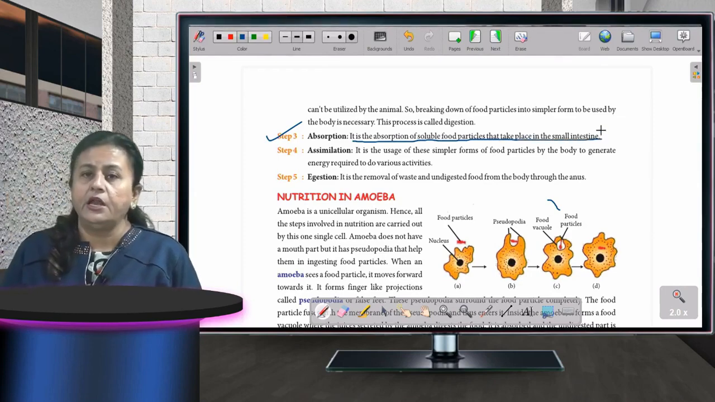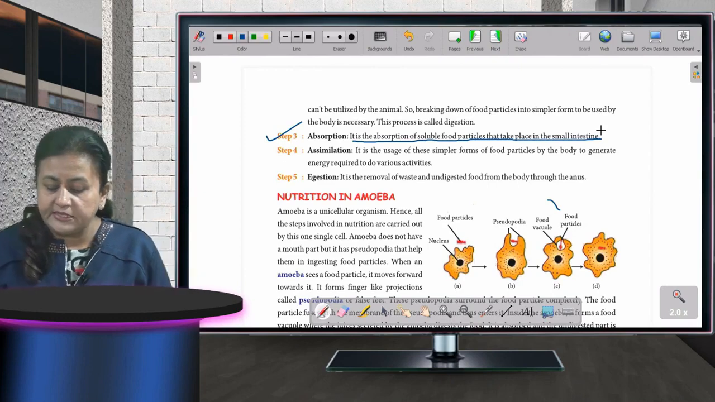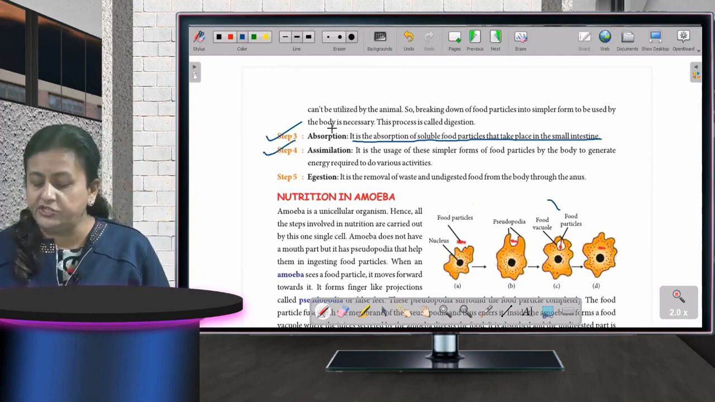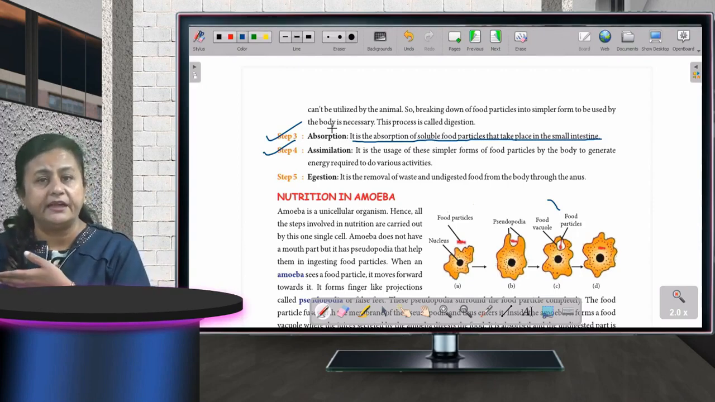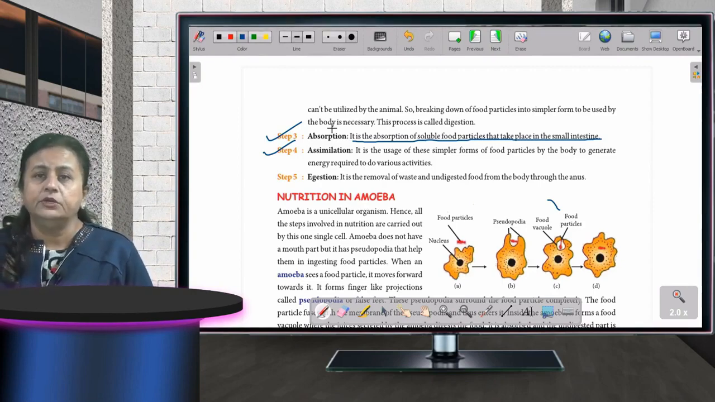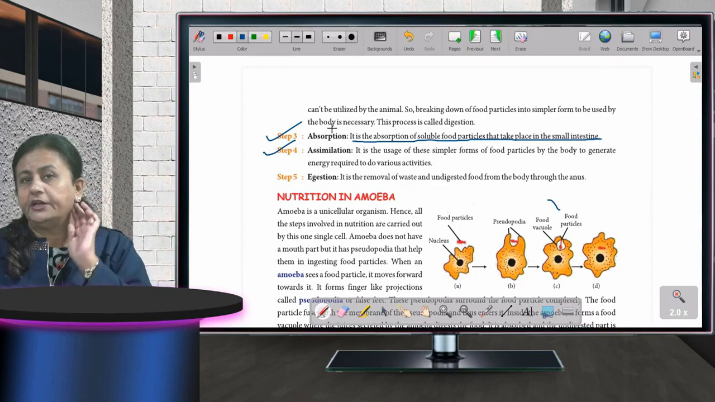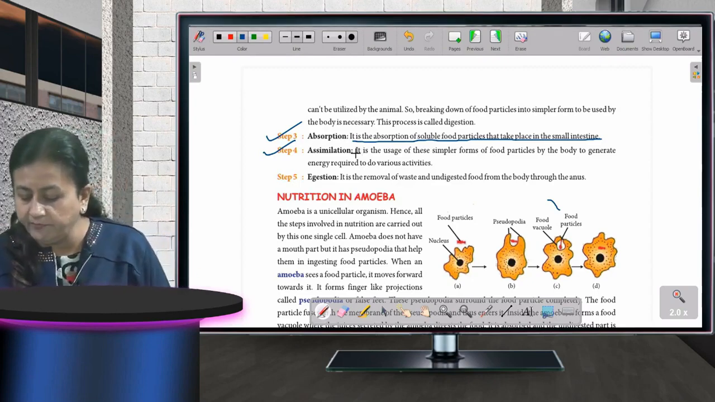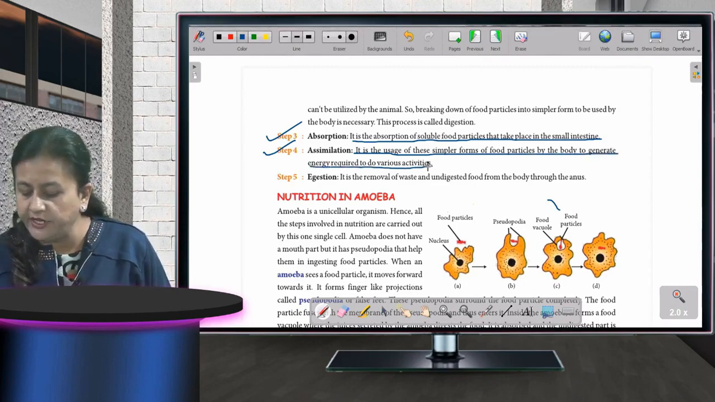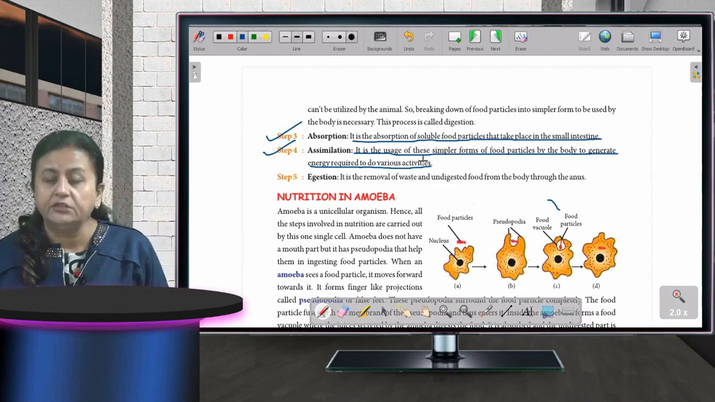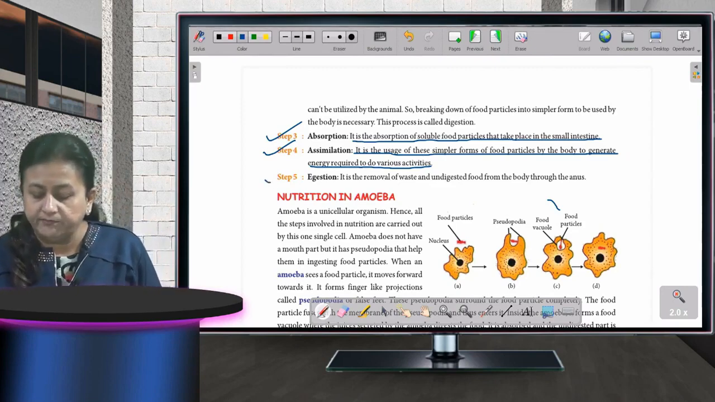Fine children. Now the fourth step, that is assimilation. Assimilation means the usage, how we are using. Now the blood is carrying that digested food, which is broken down into simpler form, to the different body parts so that we can carry out our day-to-day activities. It is the usage of simpler forms of food particles by the body to generate energy required to do various activities.